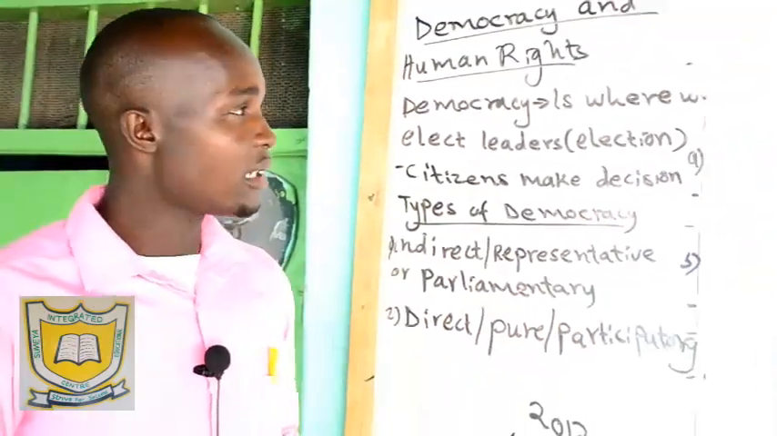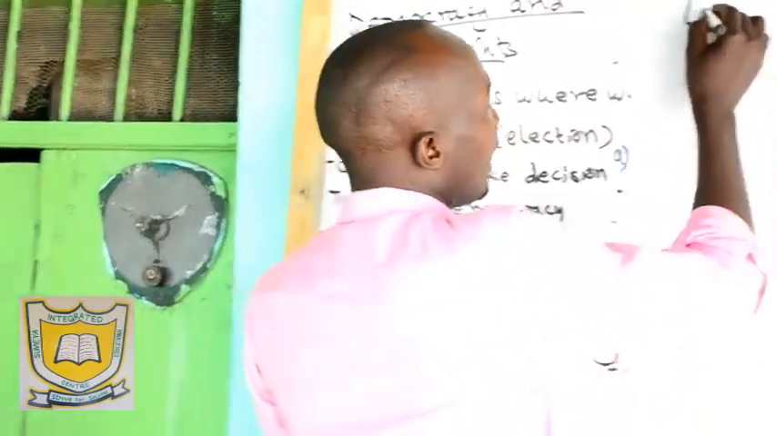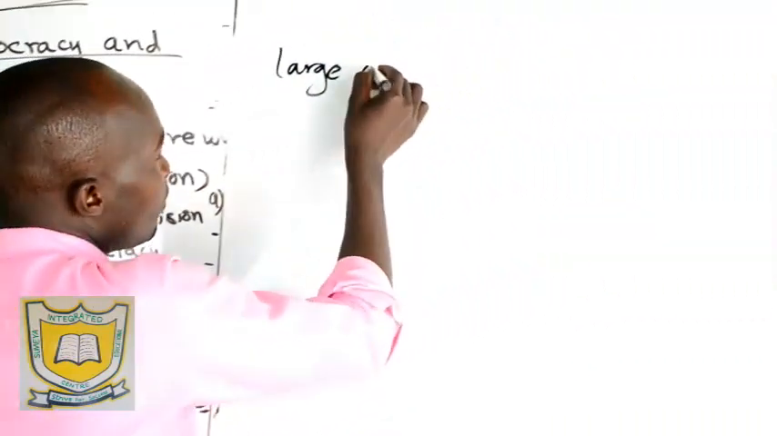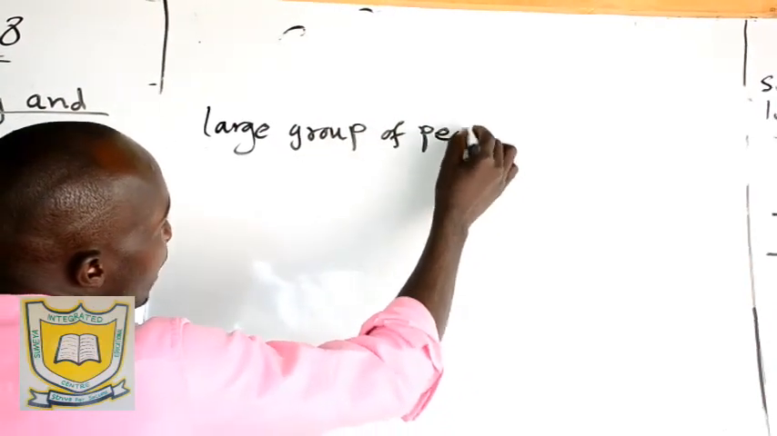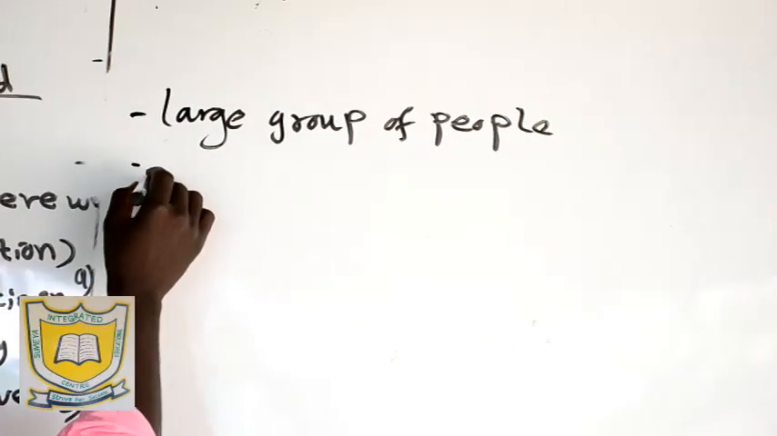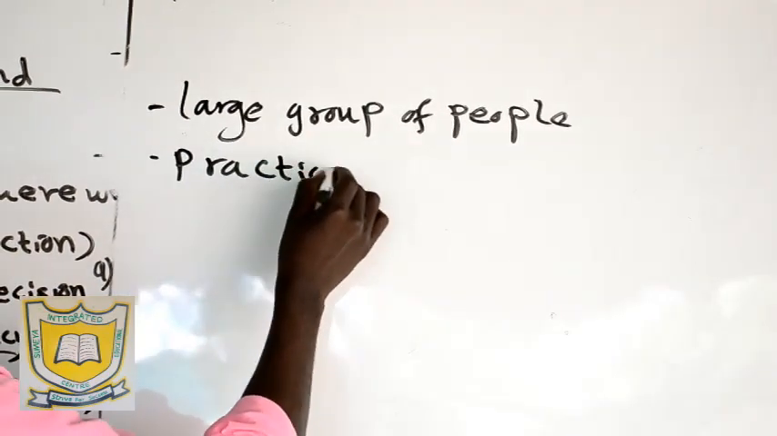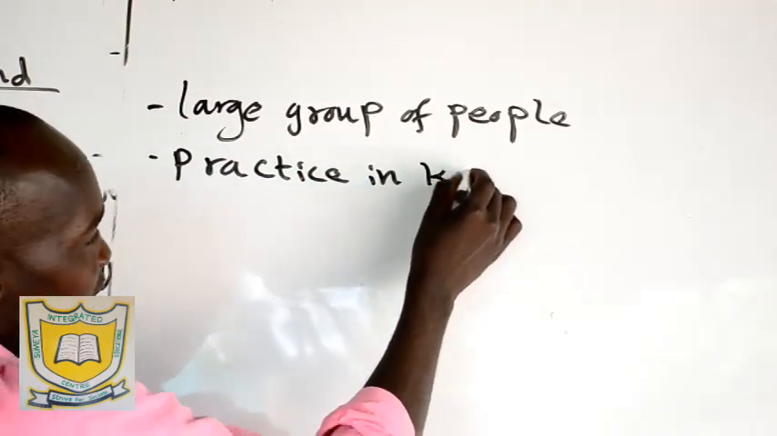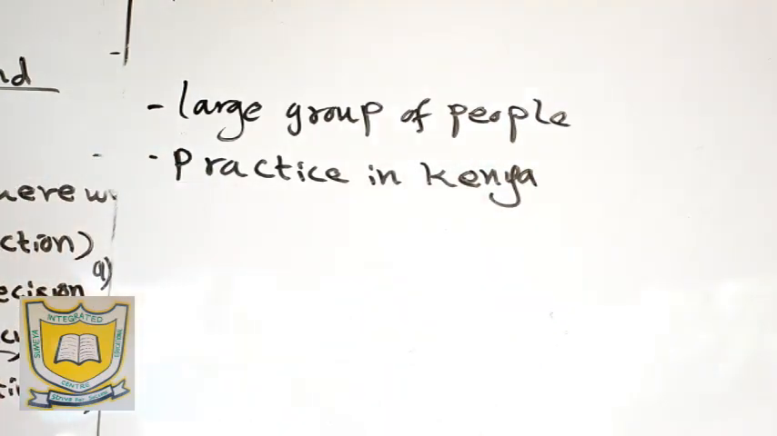So it's the same. This is the type of democracy we practice in Kenya. Indirect democracy is practiced where we have a large group of people. That is number one. In Kenya, we practice indirect democracy because we normally elect our leaders. So indirect democracy is where we elect representatives to go and represent us.